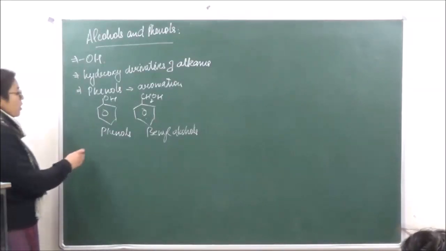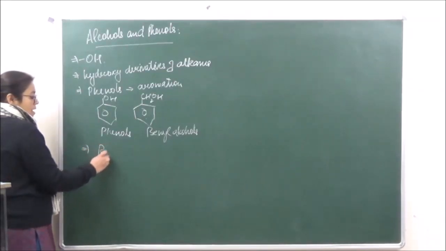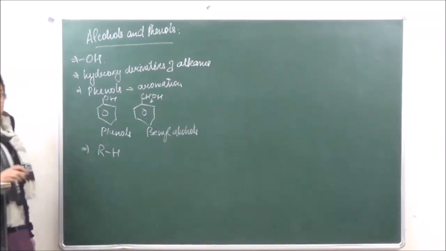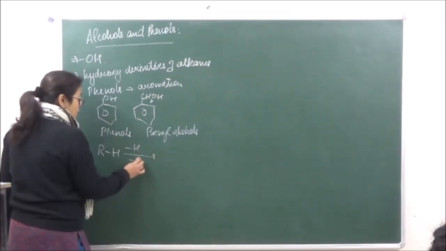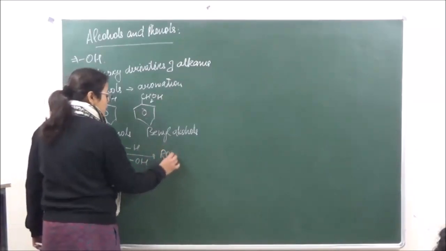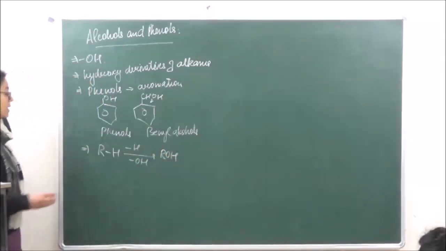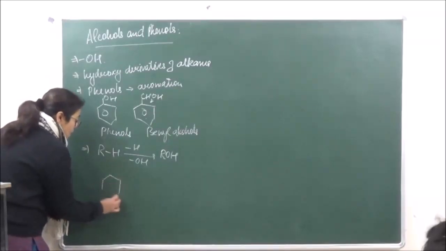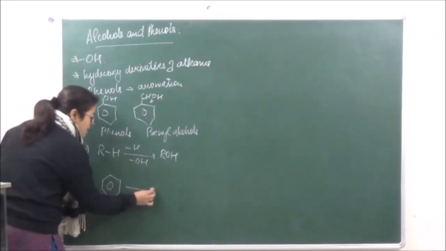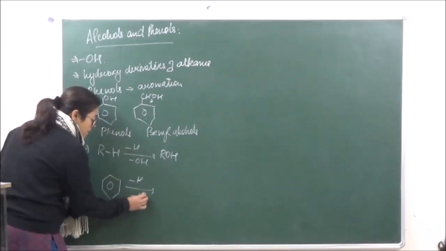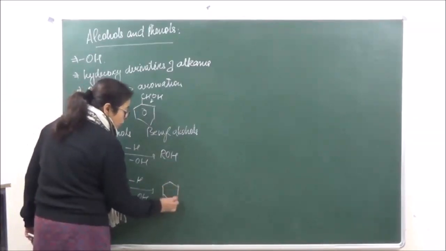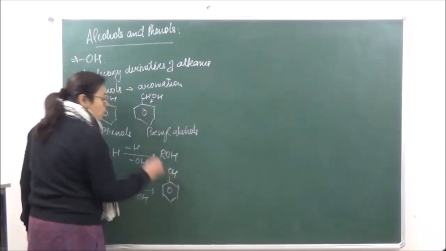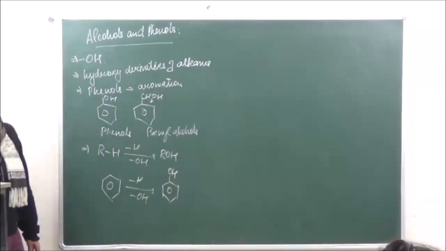So when we are talking of an alkane, substitution of hydrogen by the OH group gives us ROH. Okay? Similarly, if we are talking of benzene, substitution of H by OH is known as phenol. So these are the two compounds which we have over here.